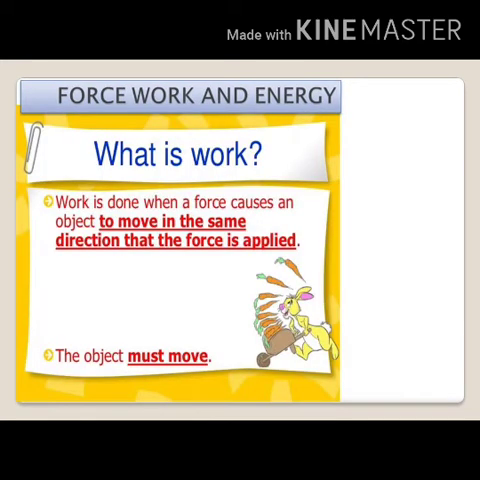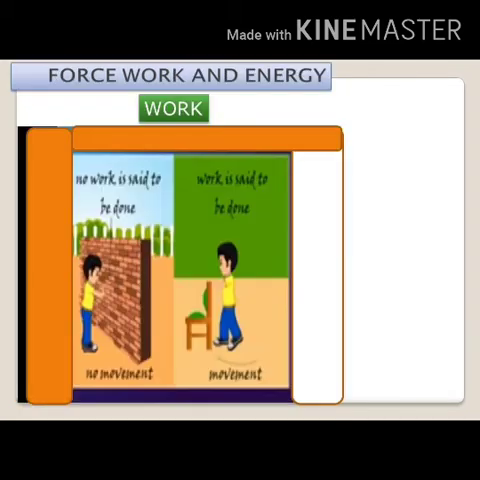Now work. What is work? So when we use force on an object and the object moves through a distance, we say that work is done on the object. When you push a chair, it moves from its place. But when you push a wall, it does not change its position. It means that work is not done.